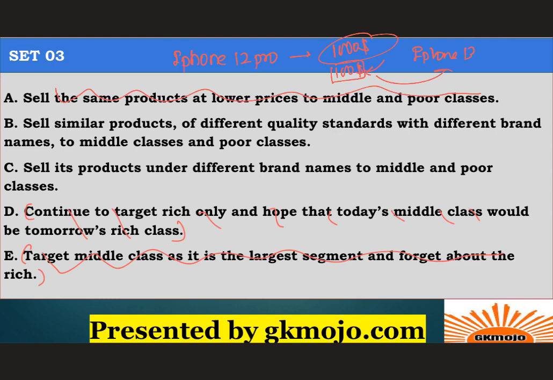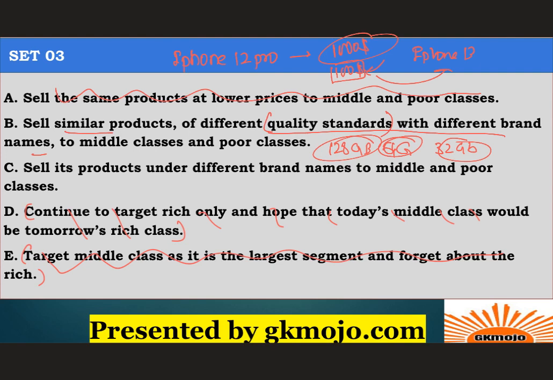So what the company should do is exactly what is mentioned in option B. They should sell similar products of different quality standards with different brand names. Many students will confuse different quality standards. They have not said poor quality standards. It's like comparing a 128 GB phone, a 64 GB phone, and, let's say, a 32 GB phone. So they might introduce more and more variety with different quality and different brand names to the middle class and poor class, and then they can reduce the price for the same.